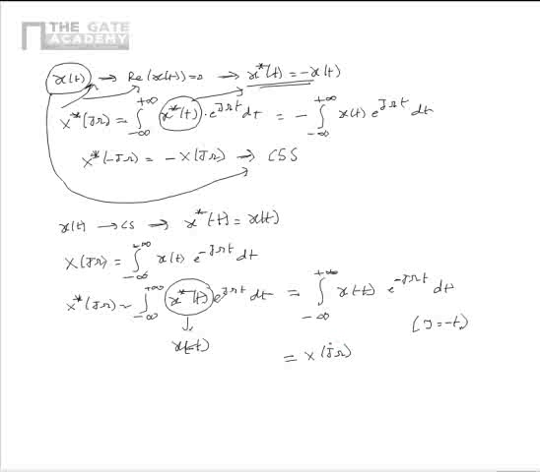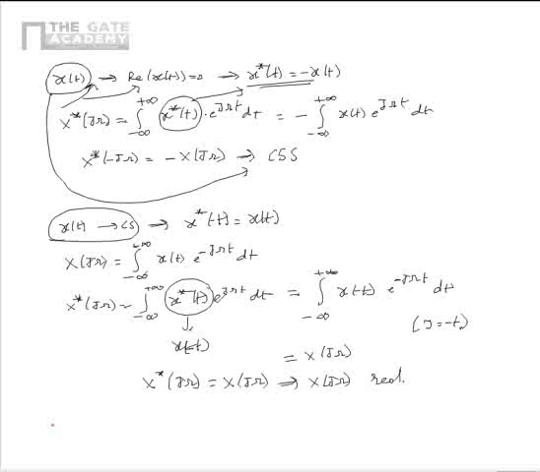That is, if the given continuous time and non-periodic signal is conjugate symmetric, we can show that its CTFT representation satisfies the property x star of j omega is equal to x of j omega. It means that x of j omega is real.